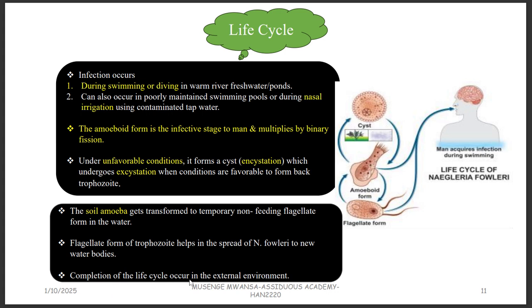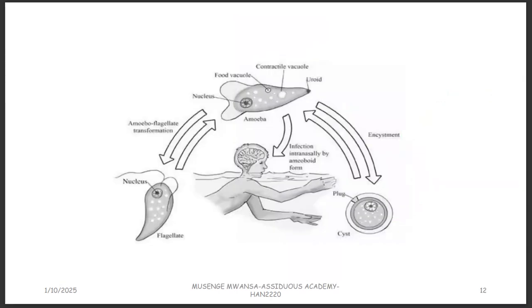The completion of the life cycle occurs in the external environment. This is important. You can also find that as a multiple choice. You can see the cyst can change into an amoeboid form. The amoeboid form can change into the flagellate form. The life cycle can complete without using another host. Just outside in the external environment, it can constantly undergo all these processes. So how does man acquire the infection? You can see this person here is trying to do some exercise in the water, and then you have got the flagellate form, which is the form that moves.